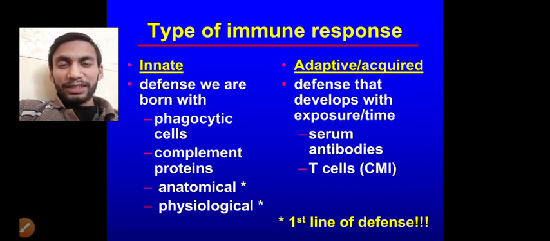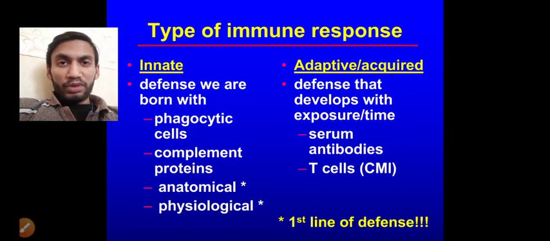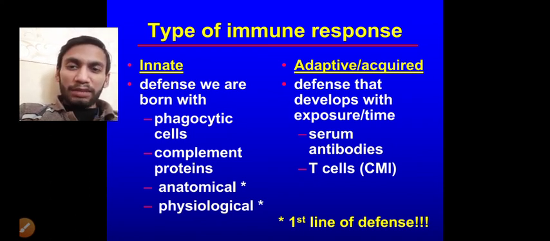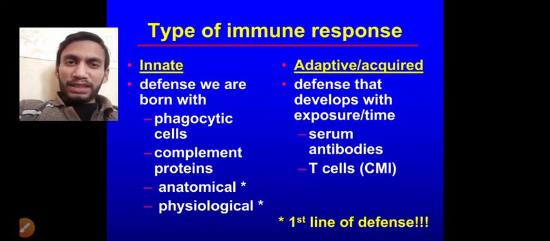Like the anatomical barrier, which is mainly our skin, that is not permeable to large pathogens, and skin is also helpful in thermoregulation. There are anatomical as well as physiological barriers. However, the main physiological barrier is the mucous membrane, and the saliva present in the oral cavity. Mucous membrane is also present in the respiratory tract. So we are protected with the help of mucous membrane, and the mucus and secretions from our body protect us from digestive tract infection and respiratory tract infection. So these are the physiological responses.